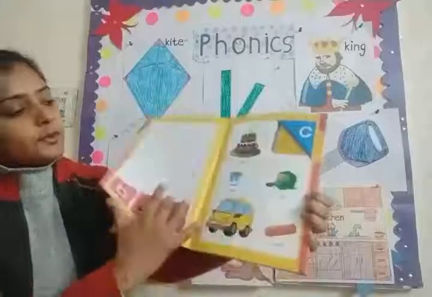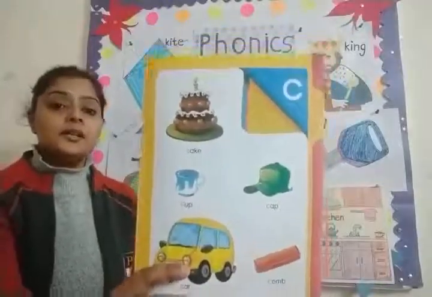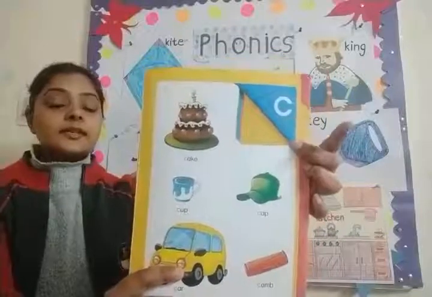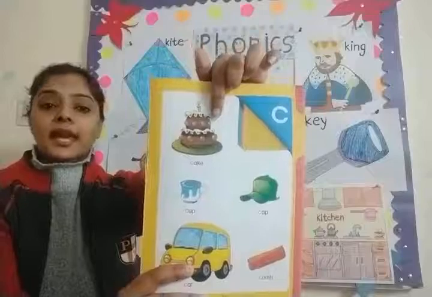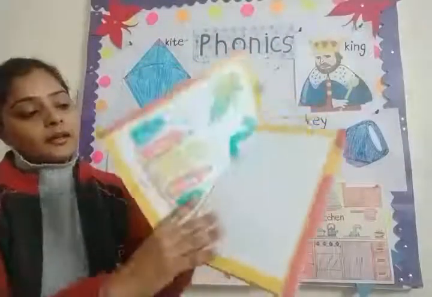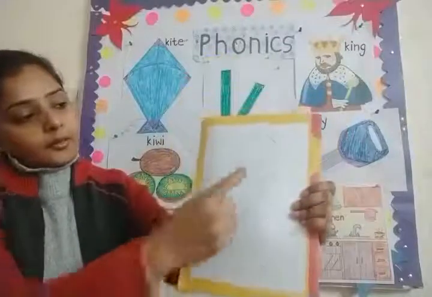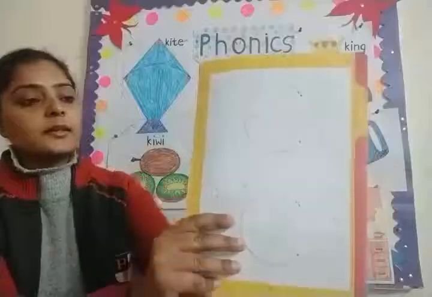And after B sound, which sound comes, children? K sound. This is K sound. K for cake. K. Make a curve and this is K sound.